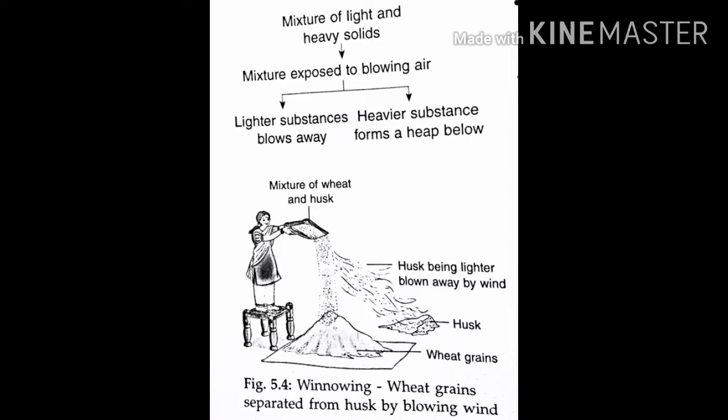So winnowing can be used to separate sand from sawdust or sand from dried leaves. Sawdust and dried leaves, being lighter, get blown away by wind and form a separate heap at a distance.